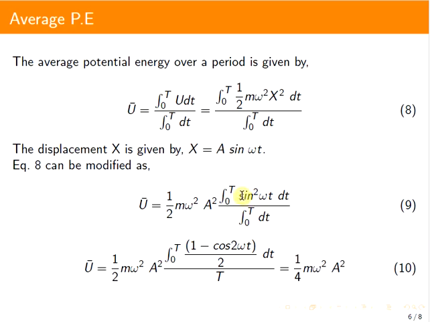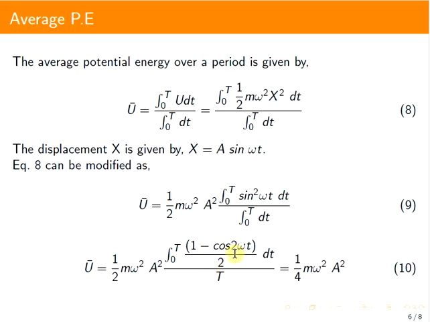Now, we can substitute for sin square omega t, which is (1 minus cos 2 omega t) by 2. So that is half m omega square a square into integral 0 to T of (1 minus cos 2 omega t) by 2 dt, divided by integral 0 to T of dt, which is capital T, the period of oscillation.